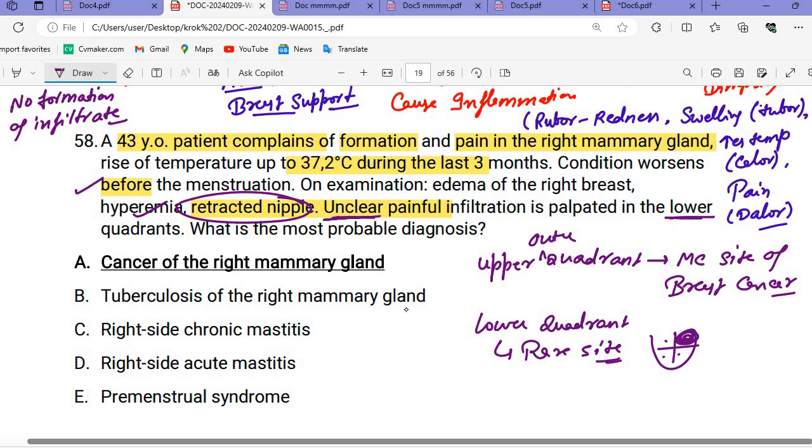Then in the lower quadrant, what is the most probable diagnosis? This is a case of breast cancer, and since the right breast is involved, it is cancer of the right mammary gland. Okay, I hope this is clear.